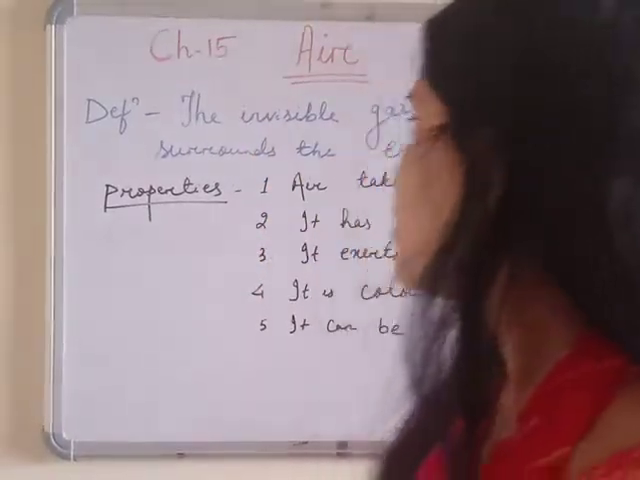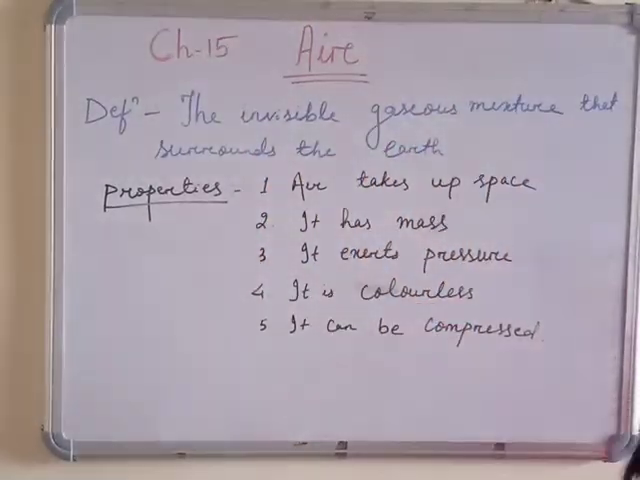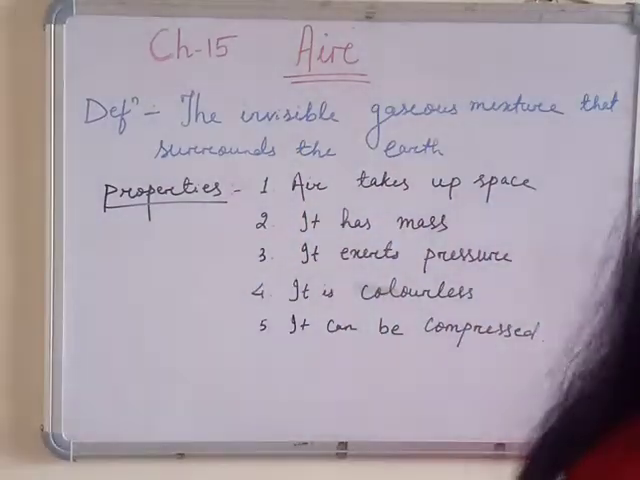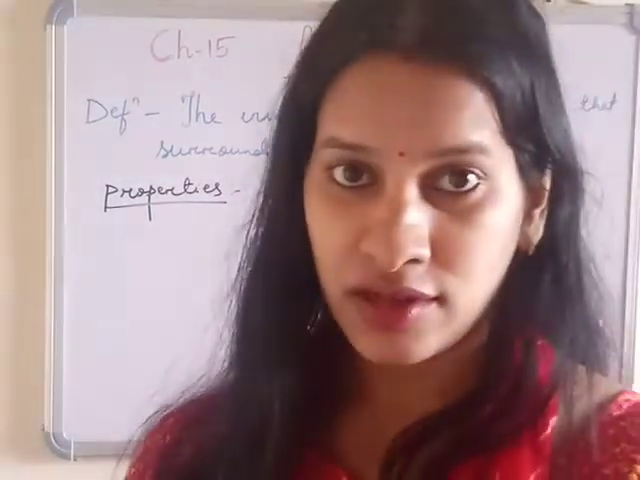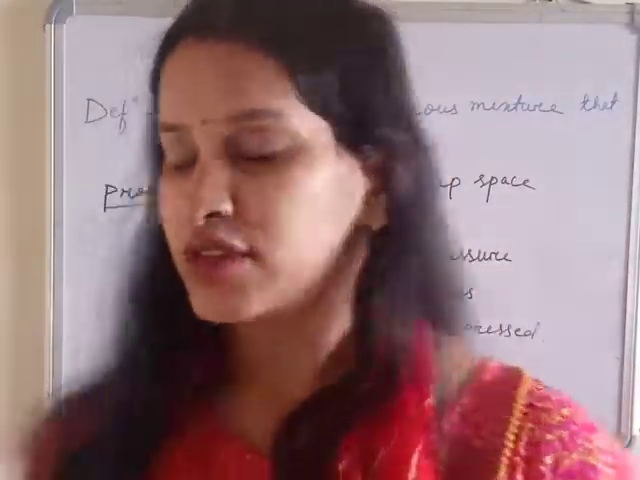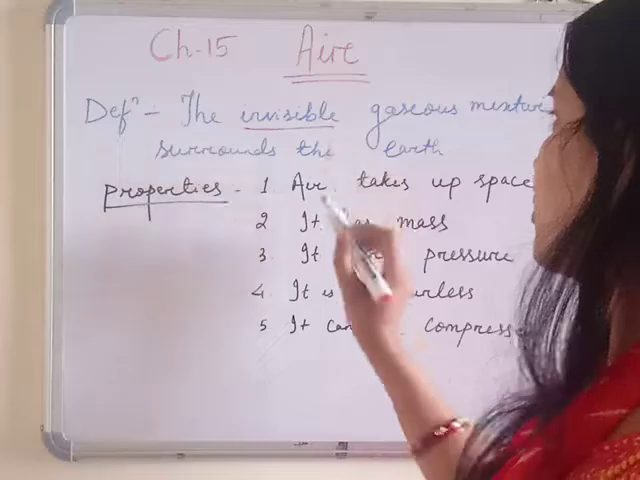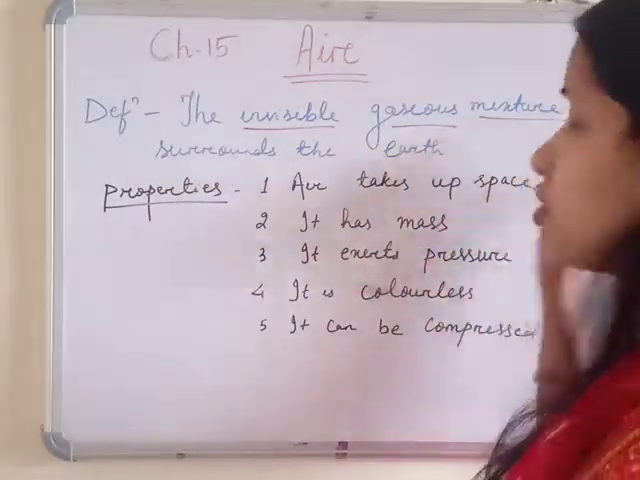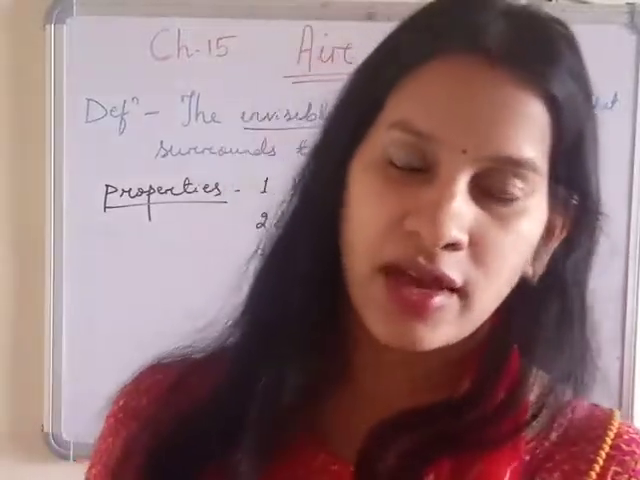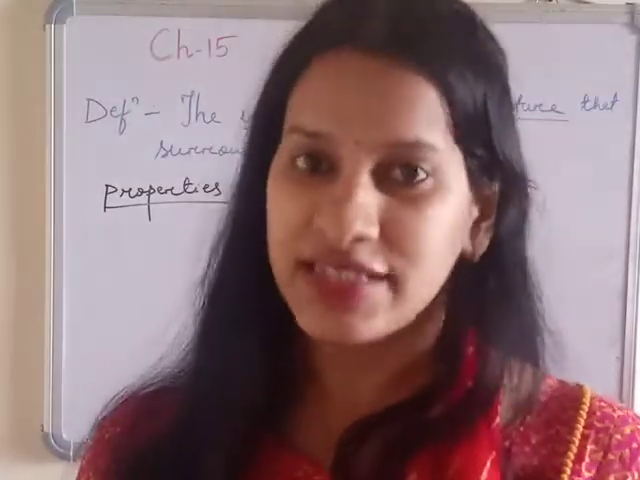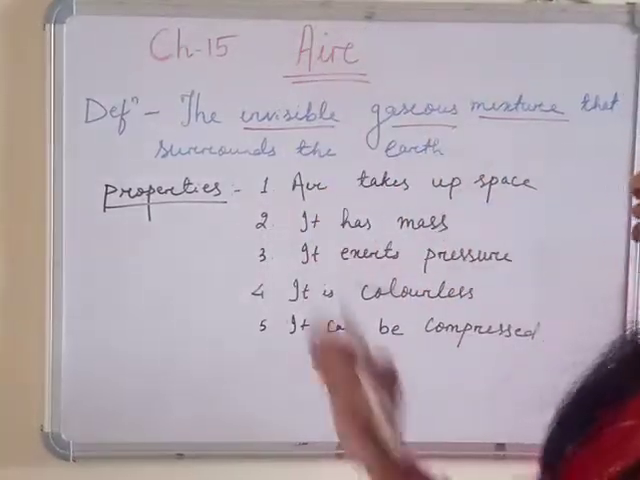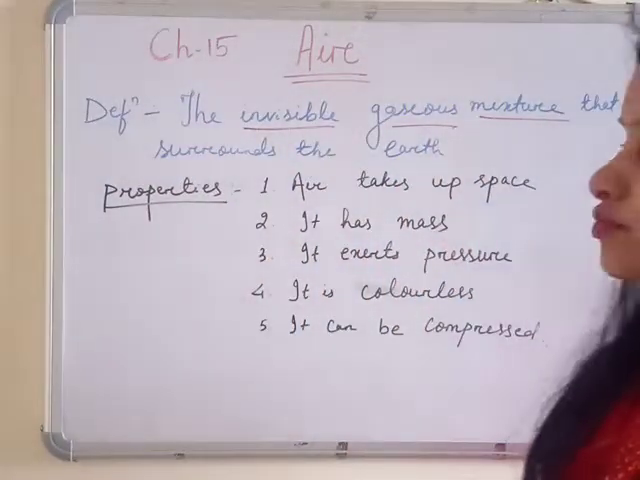So, air definition: the invisible gaseous mixture that surrounds the earth. It is not visible to us. Here also air is there surrounding me, but it's not visible to me. So it is invisible. It is a gas and it's a mixture. Previously it was thought to be one substance, air, but later on various experiments proved it is a mixture of gases. So this is the definition of air.